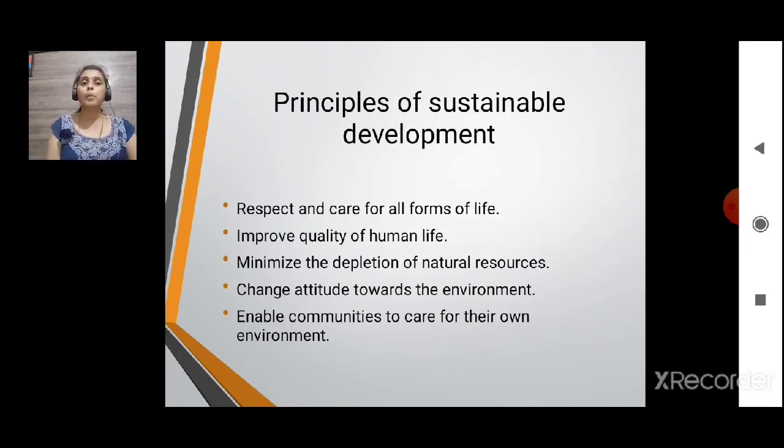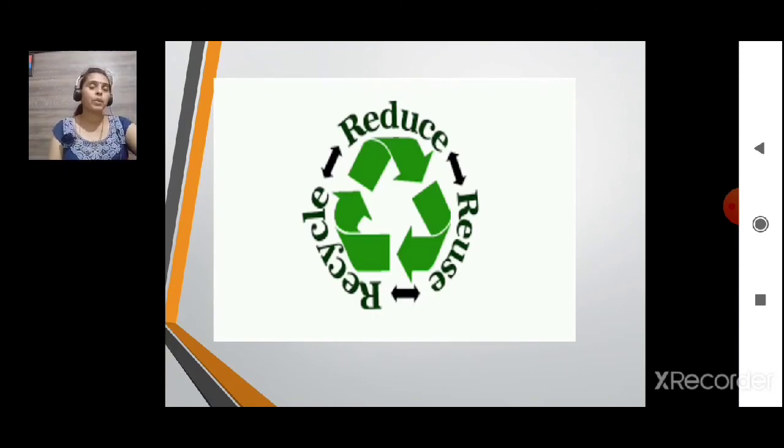Then enable communities to care for their own environment. Yes, we people should care for our own environment. This is all about the chapter.